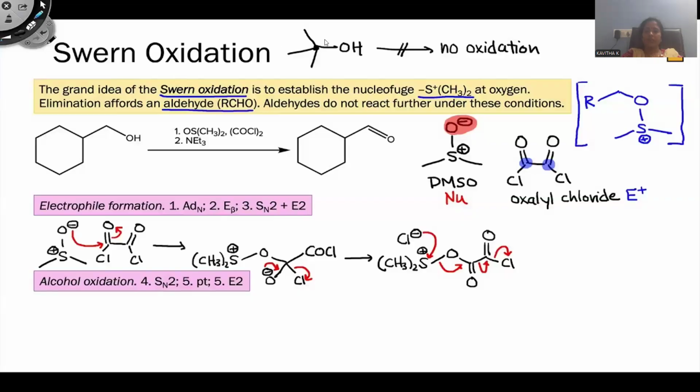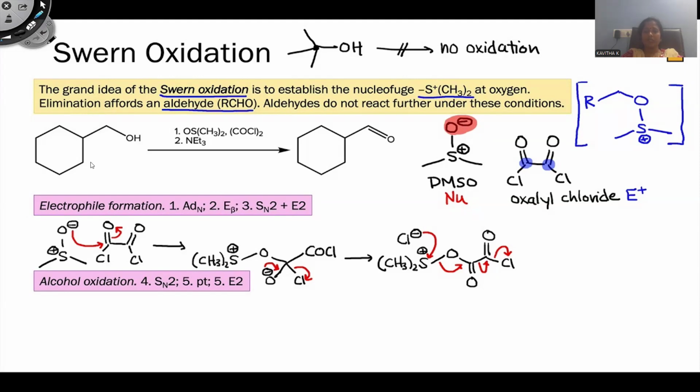Swern oxidation may not operate with the tertiary alcohol. No oxidation is performed over there. The grand idea of Swern oxidation is to establish the nucleofuge. So the nucleofuge is nothing but S positive dimethyl. This is called dimethyl sulfonium chloride. So that activated compound will be generated, so that aldehyde will be originated. Aldehyde does not react further under these conditions because we are supposed to restrict it to one-step oxidation, it being a mild reaction condition, right?